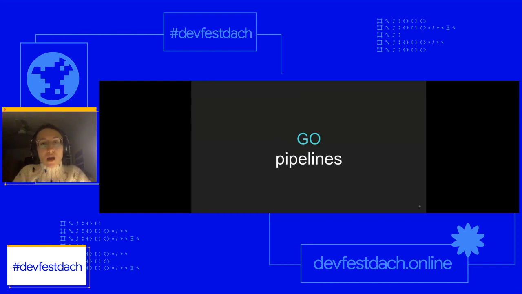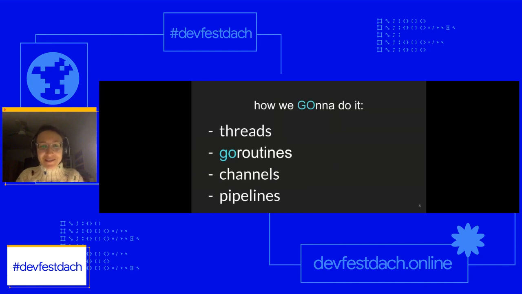And since this is a talk about a concurrency pattern, it's hard to talk about concurrency in Go without explaining how concurrency in Go works. So I'll introduce very general concepts like processes, threads, concurrency versus parallelism, and I will also go into very specific Golang implementations of concurrency and how it's being achieved in Golang. And this is how we're going to do it. First, we will talk about threads, then Goroutines, channels, and then we will go over an example,